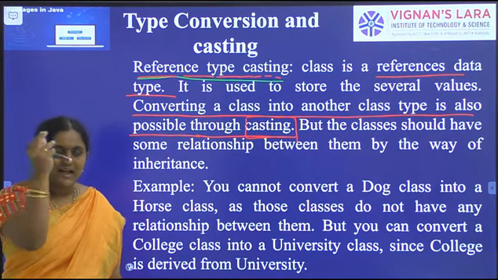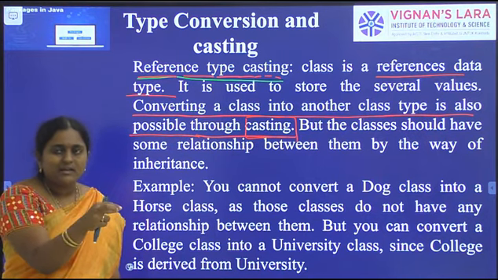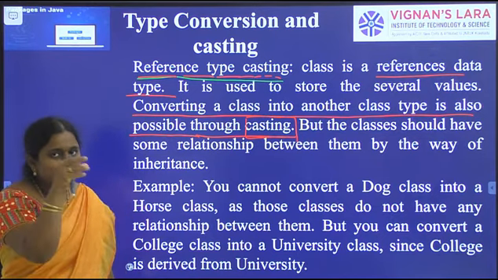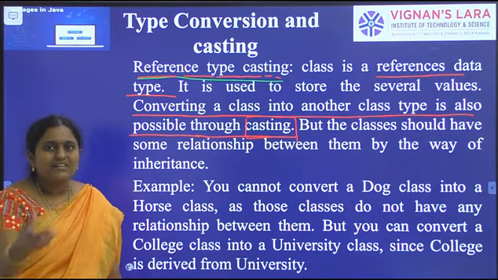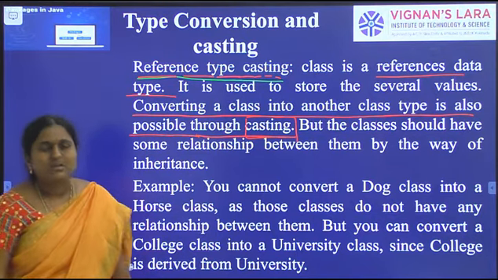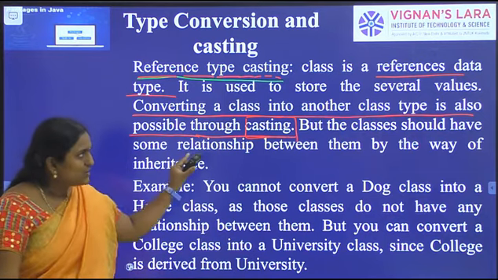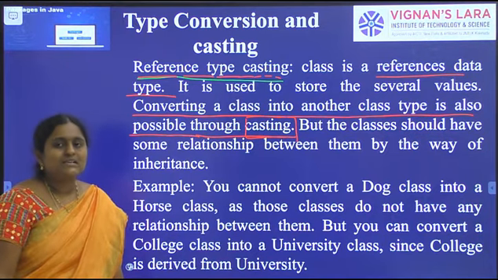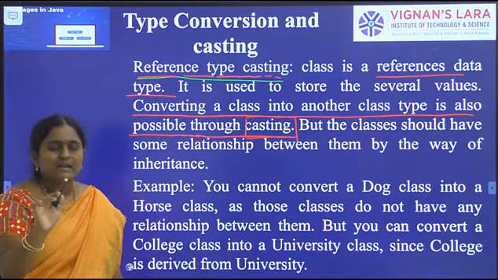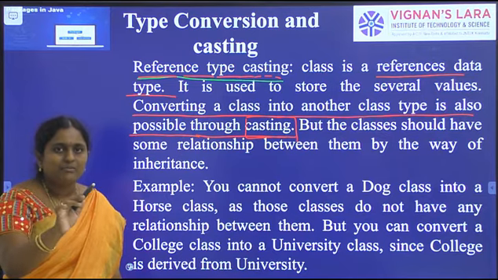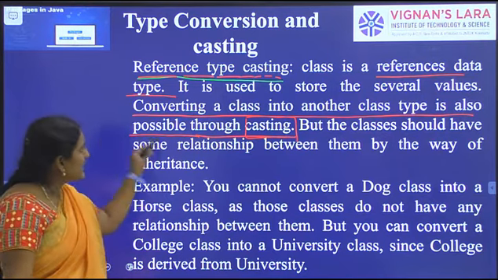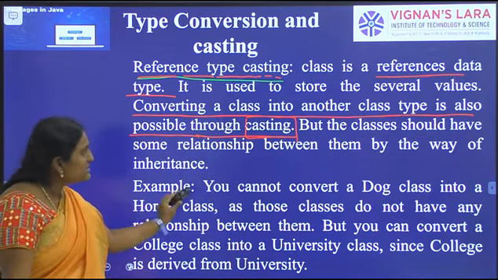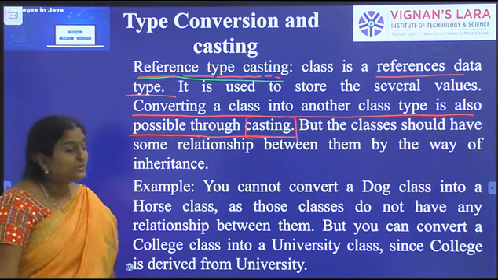Like primitive casting, we can convert a higher data type value into a lower data type value, and in a similar way a lower data type value into a higher data type value. In a similar way, we can cast one class object to another class object. In Java, there are two types of casting: primitive data type casting, which means converting a value of one data type into another data type, and object type casting, which means converting a class into another class type. It is possible through casting.